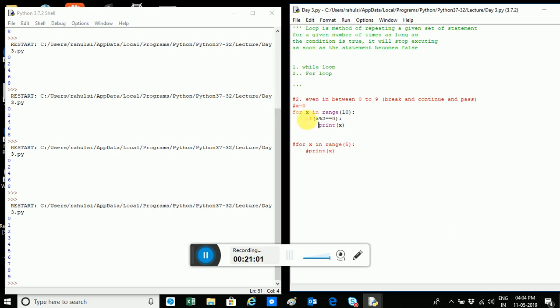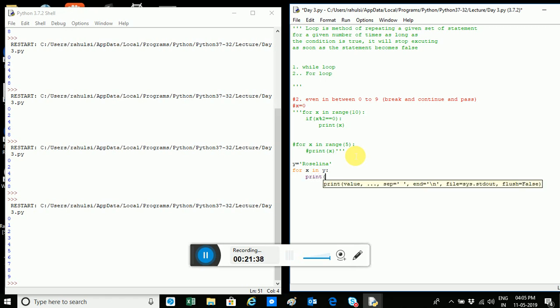I'll show you. In Python you can also use a for loop with a string. Now what I'll do, I'll declare a string called Rosalina, and now I'm writing for x in y colon, print x.